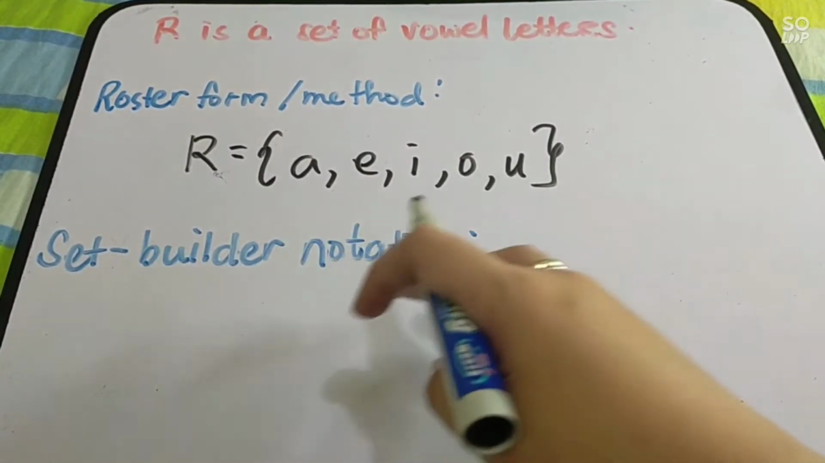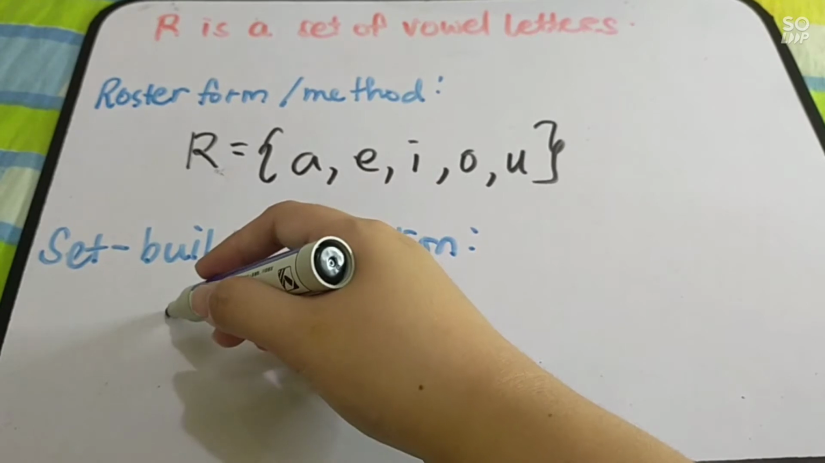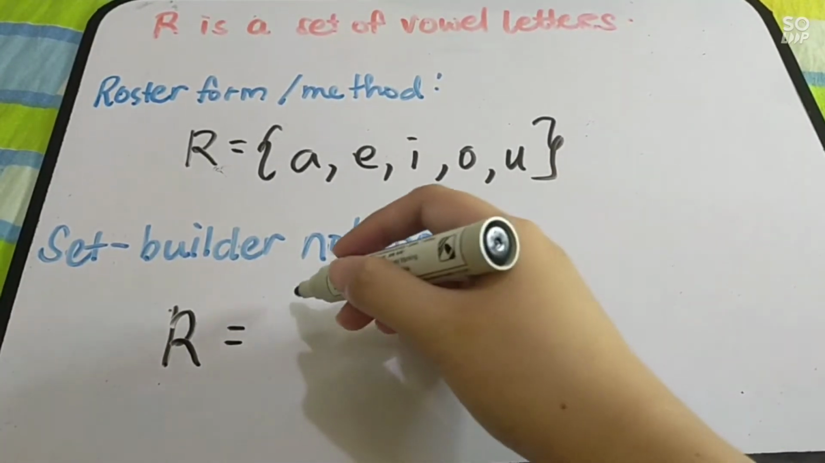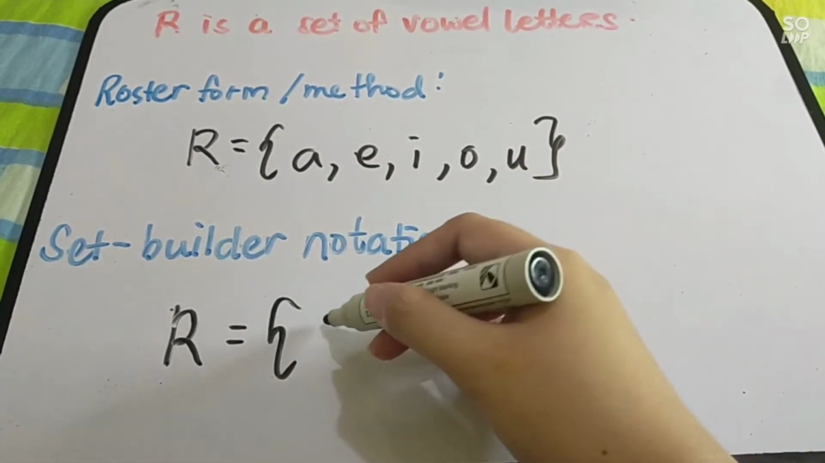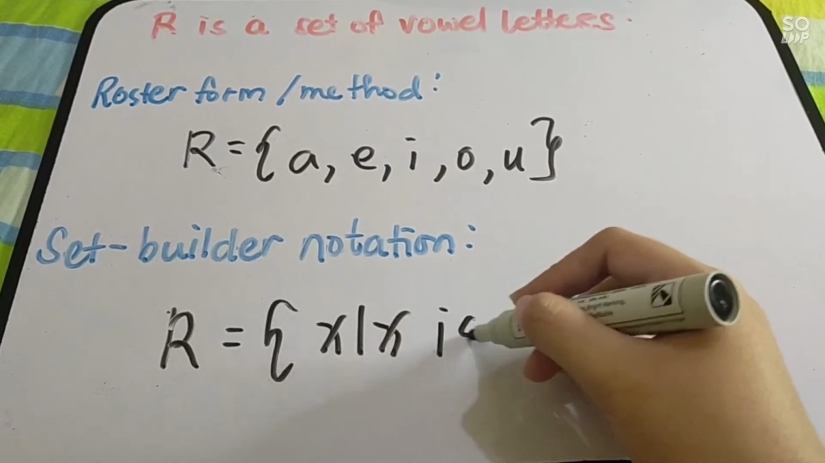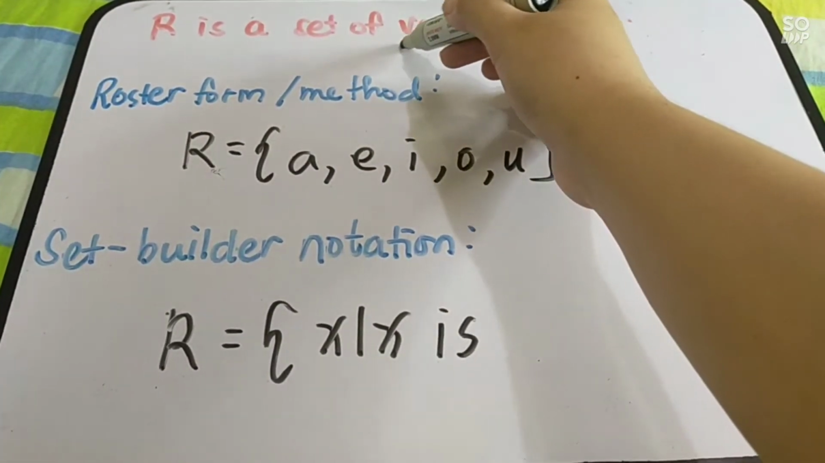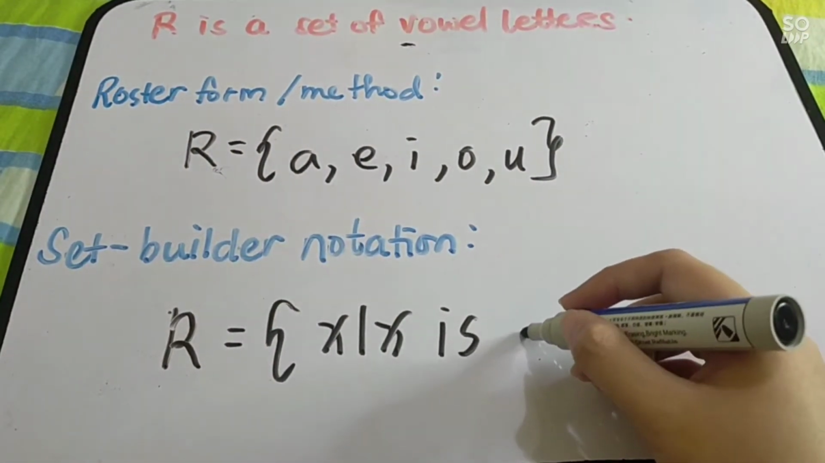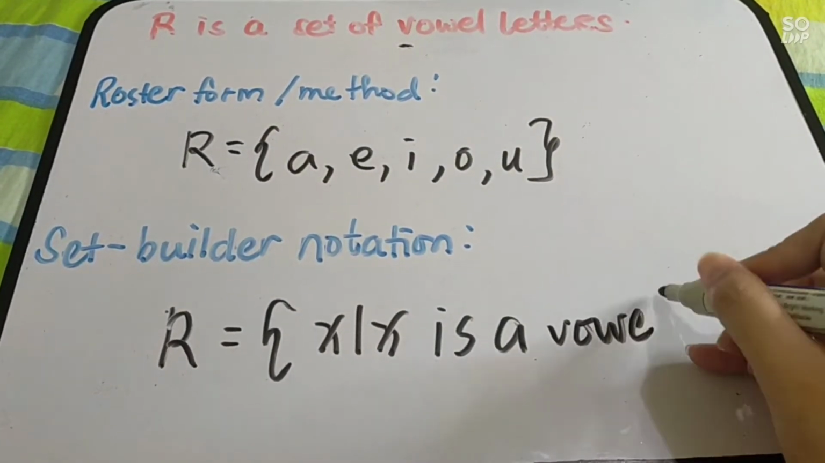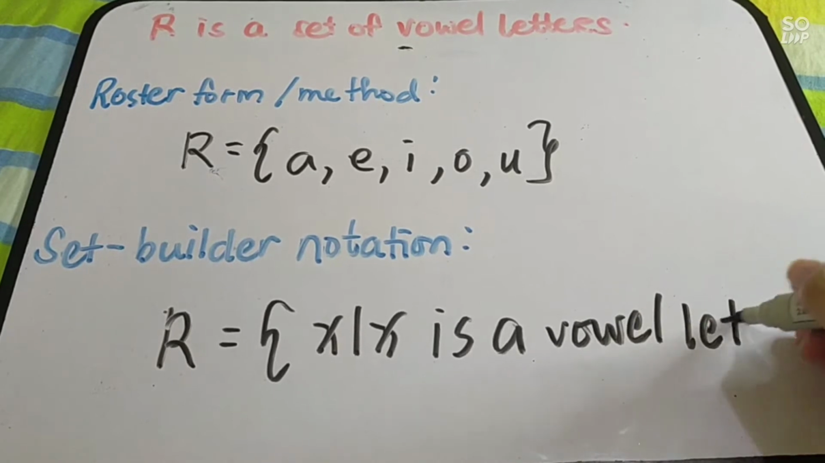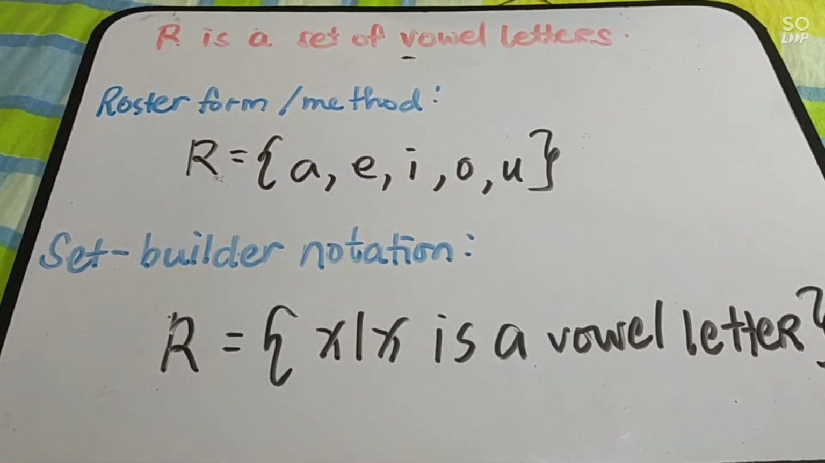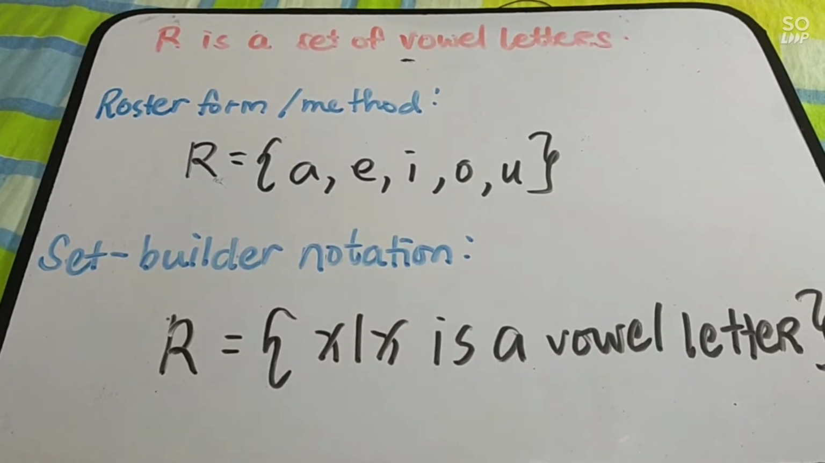Next, let us have the set builder notation. We name our set as capital letter R. It is equal to open braces, X, such that X is. Since we have here V, that is a consonant, ang gagamitin natin ay A vowel. So, singular na tayo, vowel letter. So, that is it. We're done with the set builder notation.